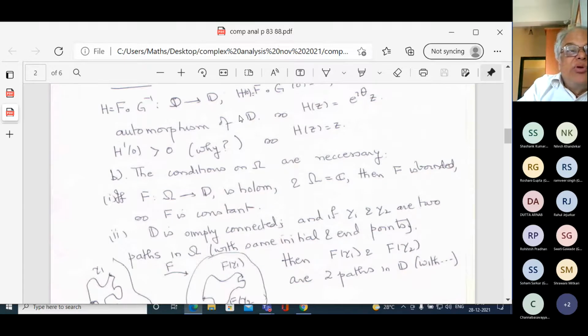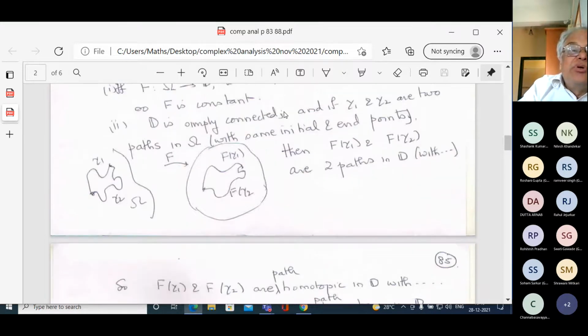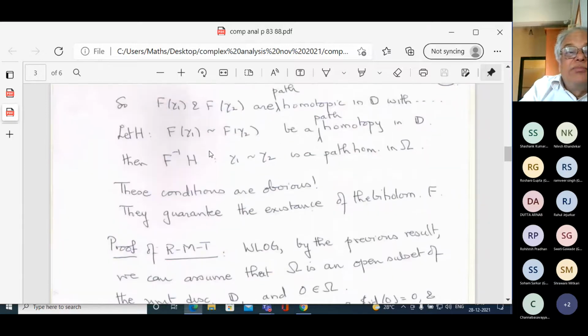And we had this uniqueness, which followed quite easily. Because we know what every automorphism of the disk is, uniqueness follows from our understanding of automorphisms of the disk. And the next statement is that the conditions are necessary, because if omega was the whole of C and f is a holomorphic map from C to D, that means it is a bounded holomorphic map, so it must be a constant. And you must put omega to be simply connected, because if you want a biholomorphism from omega to D, you know that D is simply connected, and therefore omega must be simply connected.